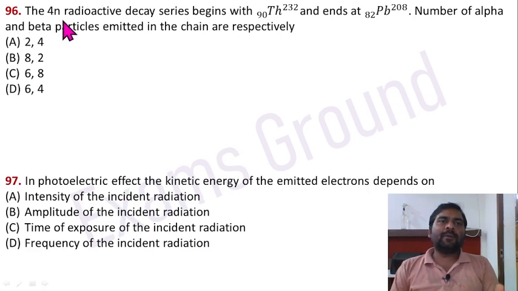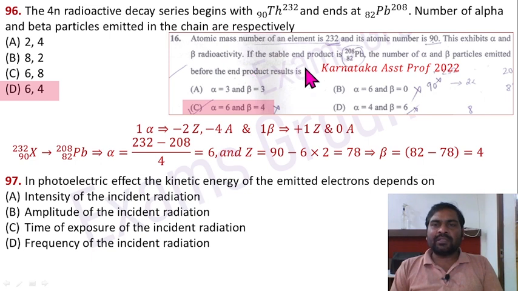Question 96. The 4n radioactive decay series begins with 90 thorium 232 and ends at 82 lead 208. Number of alpha and beta particles emitted in the chain are respectively. The same question was also asked in Karnataka Assistant Professor 2022. In decay of 1 alpha, there is reduction of 2 atomic number and 4 mass number. Generally, beta decay means beta minus decay. If it is not mentioned, then take beta minus decay. So 1 beta decay means there is increment of 1 atomic number and no change in mass.